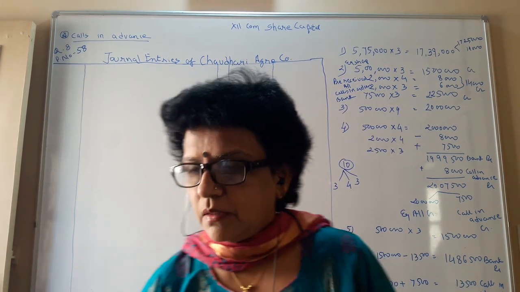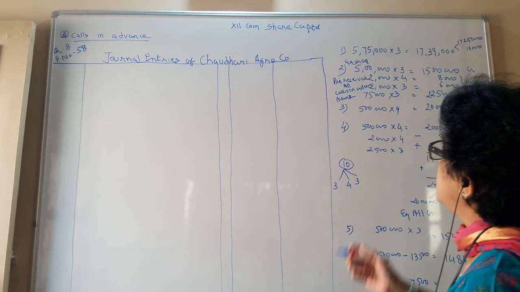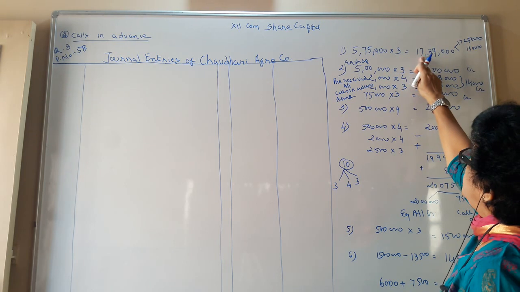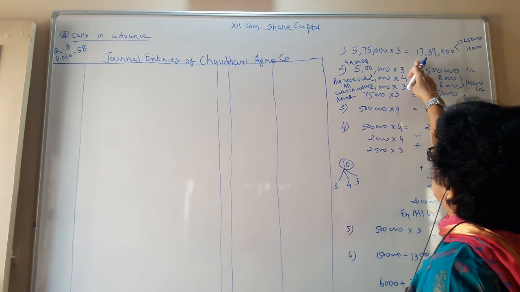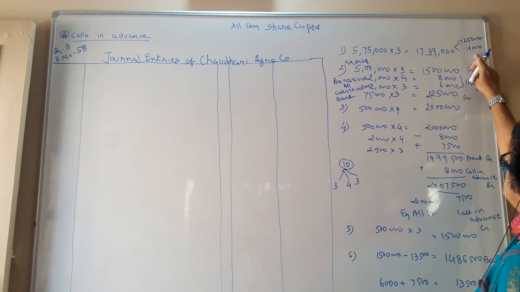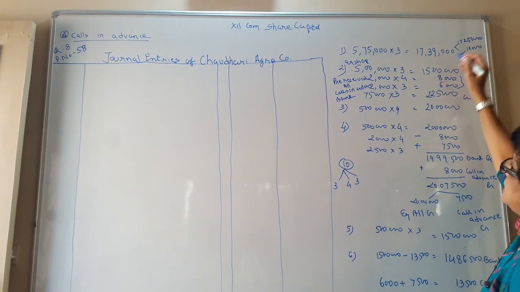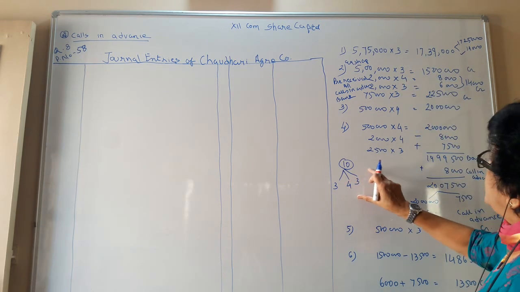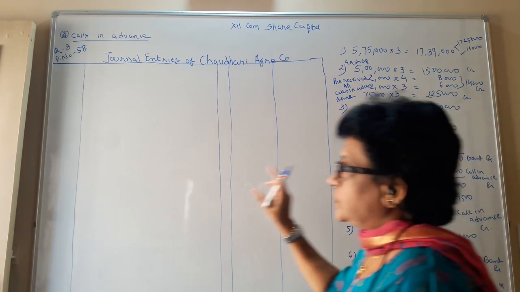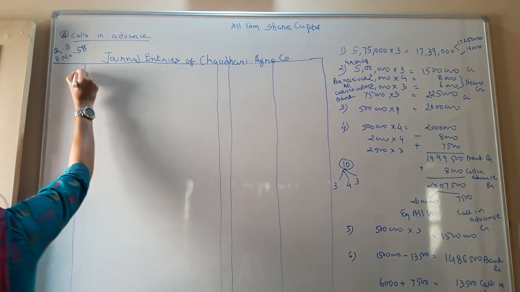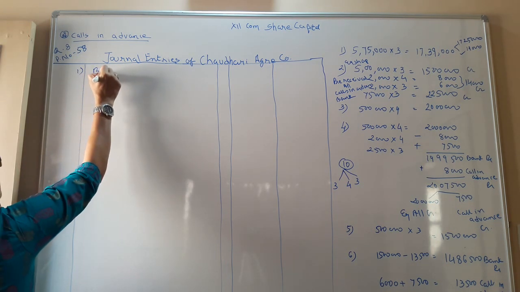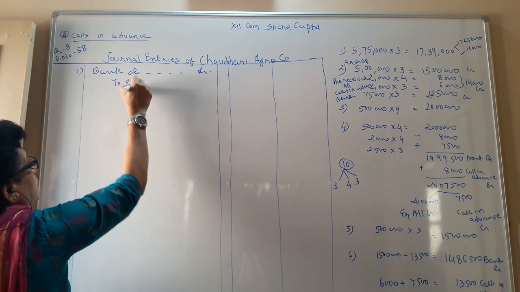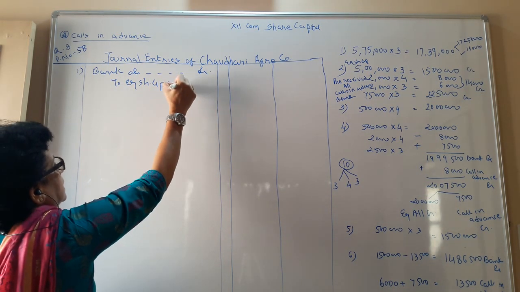So let us begin with the very first: we are receiving applications for 5,75,000 shares at 3 rupees, the total amount the company received. And in this amount you also receive the 14,000, that is for the 2,000 shares for which 7 rupees advance was paid by the shareholder. So let us write the very first journal entry. Entry number 1: Bank account debit to equity share application account.